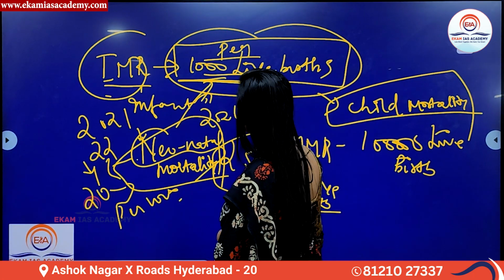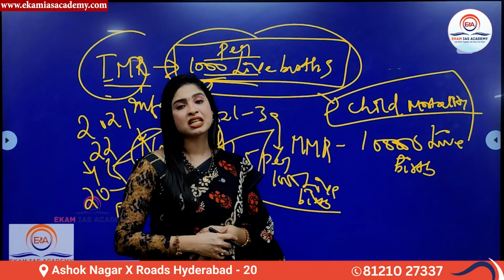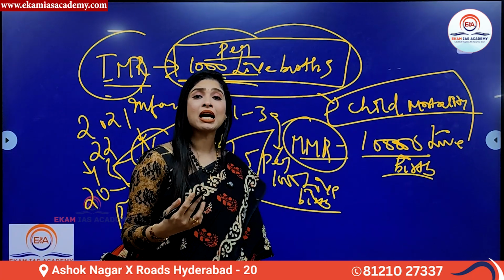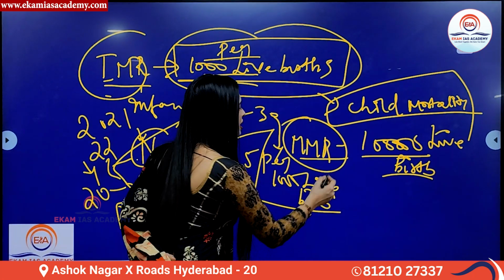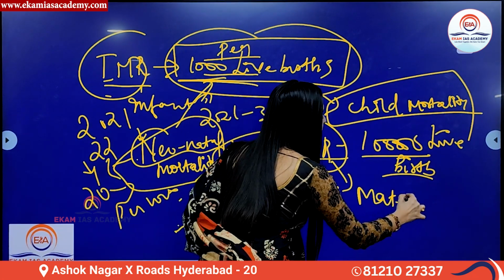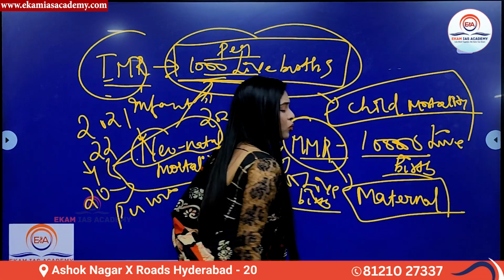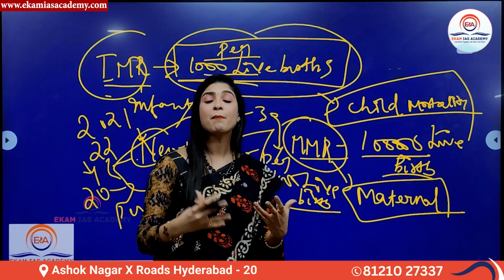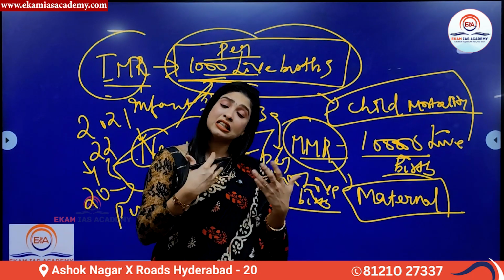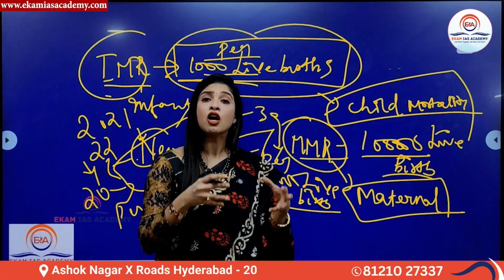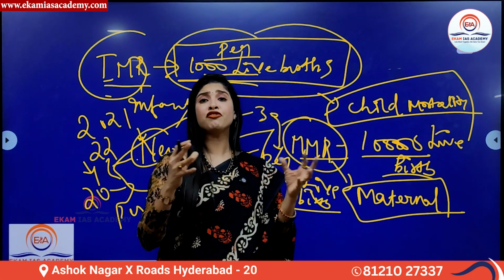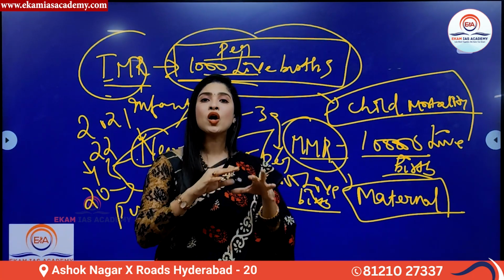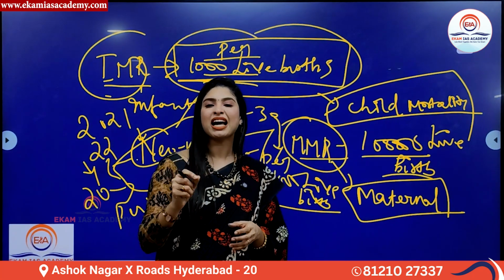Okay. Now, the next important topic of discussion is MMR. What is that? Maternal mortality rate. So now we were talking about infants' or children's deaths. Now it is time for us to talk about the mothers, the pregnant women who are dying. Maternal mortality rate refers to the total number of deaths of women either during pregnancy or during childbirth, or the death of women after termination of pregnancy within 42 days. All these come under maternal mortality rate.